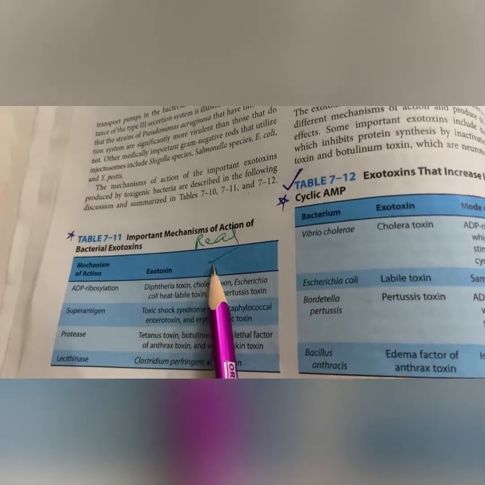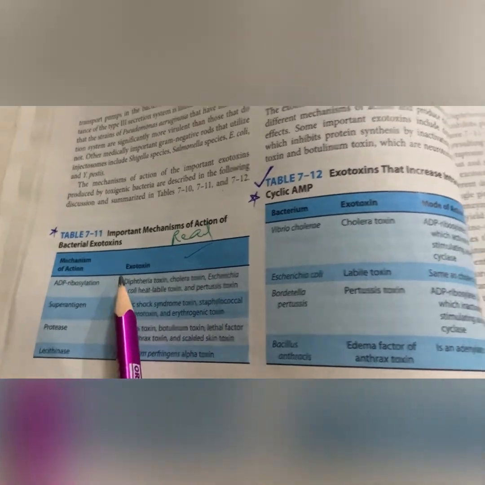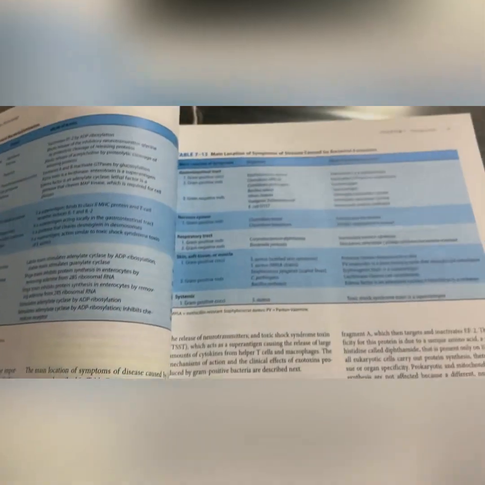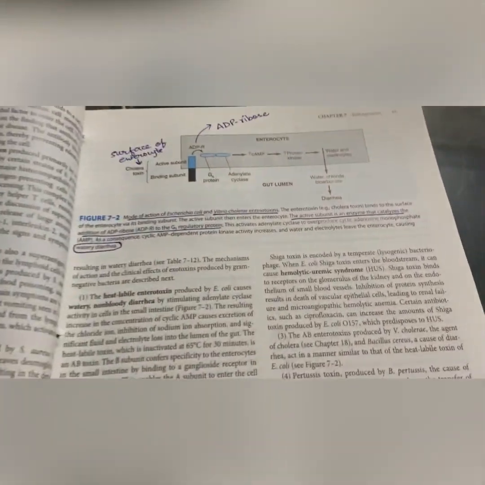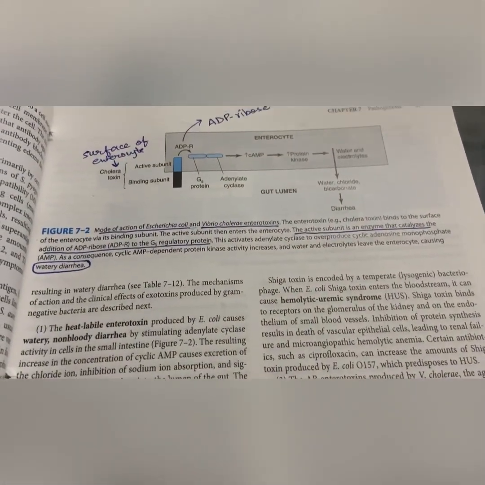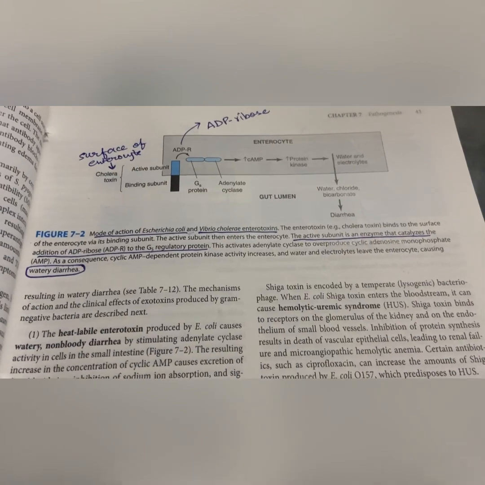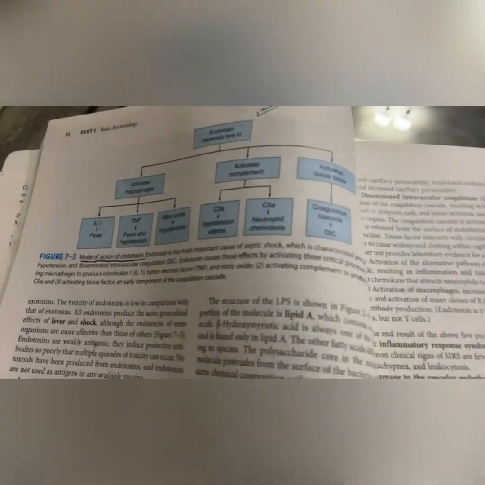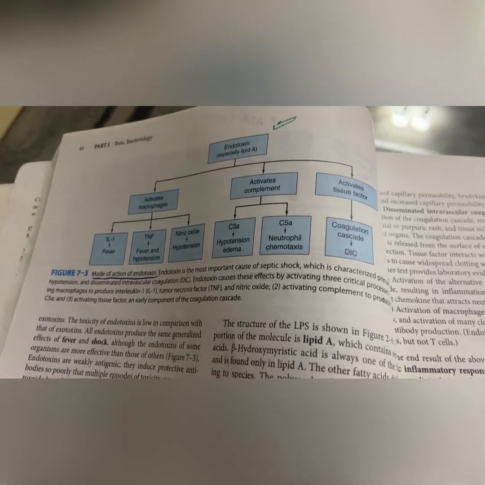And just go through this table, important mechanism of action of bacterial toxins and the exotoxin that increases the intracellular cyclic AMP. You should know about these bacteria, the exotoxins and the mode of action. This figure 7.2 is important, mode of action of Escherichia coli and Vibrio cholerae enterotoxin. Go through this table, mode of action of endotoxin.